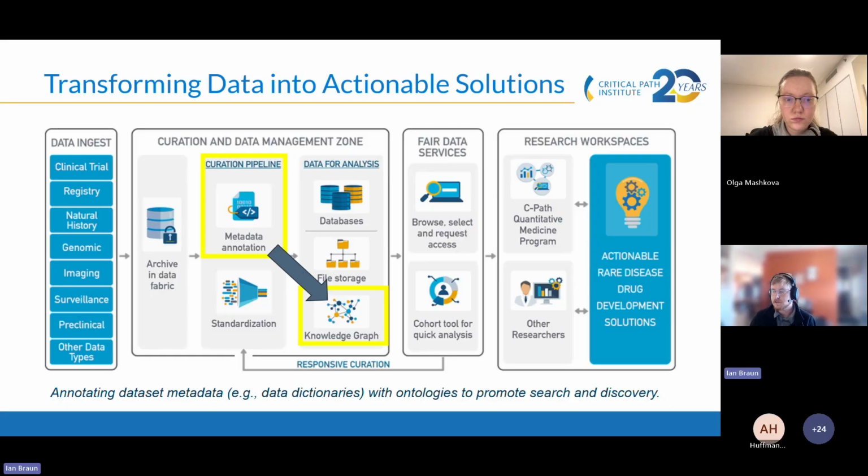So the work that I'm going to describe is in this portion of the pipeline, where we want to annotate the dataset metadata, like the data dictionaries, with ontologies in order to promote internal search and discovery. So basically being able to find data sets that might be applicable for some use case.